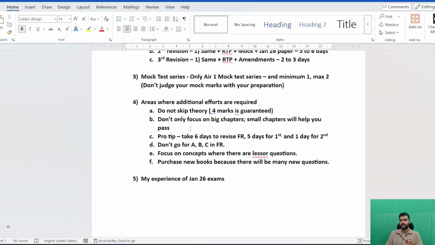Now the pro tip for your FR subject is that in the last revision before your exam, you have to take 6 days, not 5 days, and in the first 5 days you have to complete the entire revision one time.